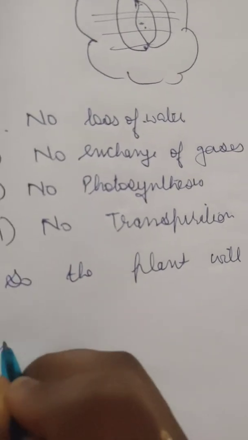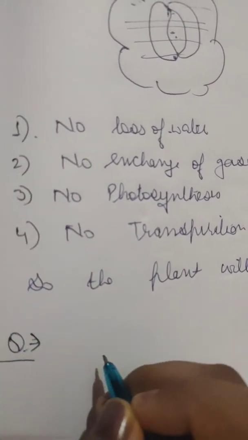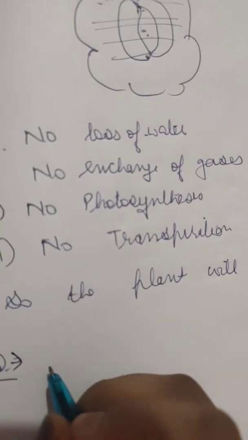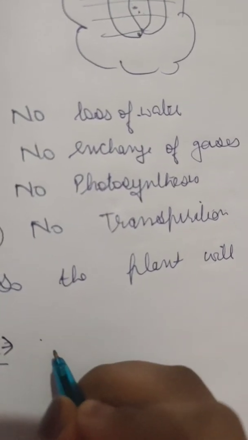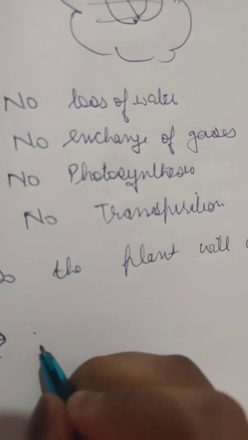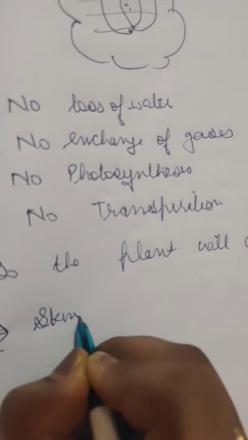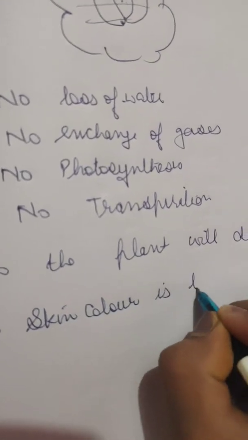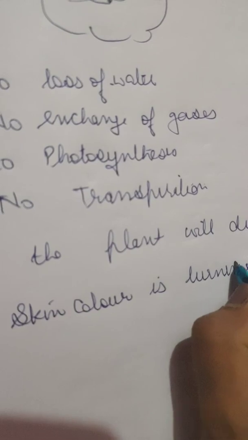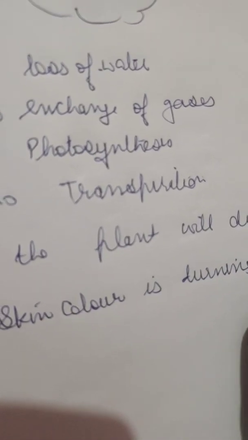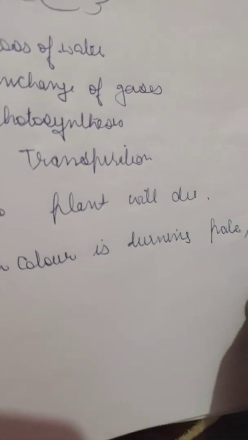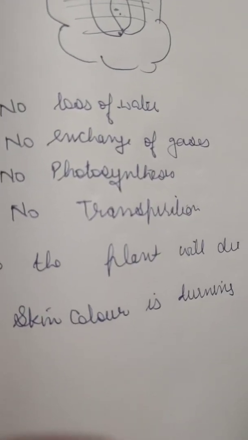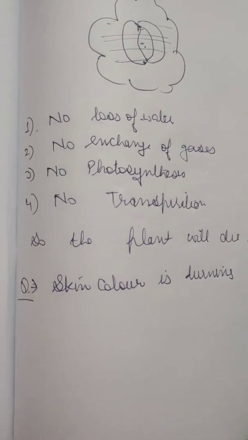So, one last question. It is a value based question. So let's think that there's a question about a girl. She's in class 10th and she's feeling that her skin color is turning pale. Okay, and she also feels some fatigue and she's not able to run properly and do her things well, and she feels tired all the time. So what would be the reason?